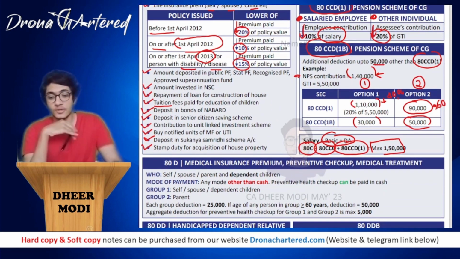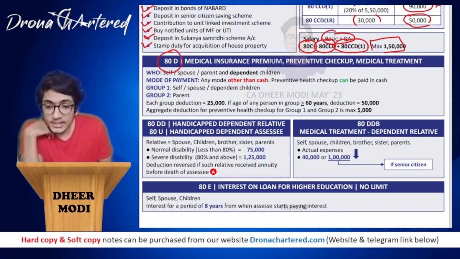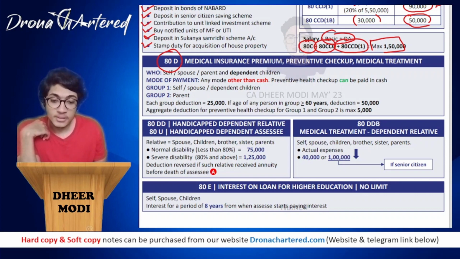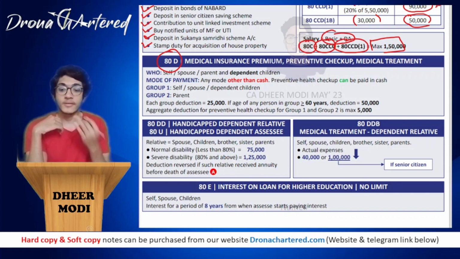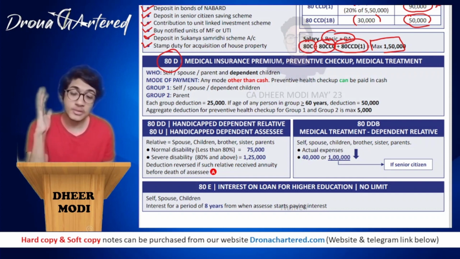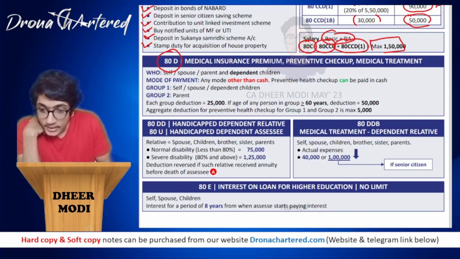Okay, so we are done with this part. Let's scroll through. Next is your section 80D. Now, how do you remember 80D? 80D is for disease. So any medical insurance premium, preventive checkup or medical treatment, if you have spent any amount for medical insurance premium, preventive health checkup or your medical treatment, this comes under section 80D. Now, who will be allowed that deduction? What you have to remember over here is self, spouse, parents and dependent children.